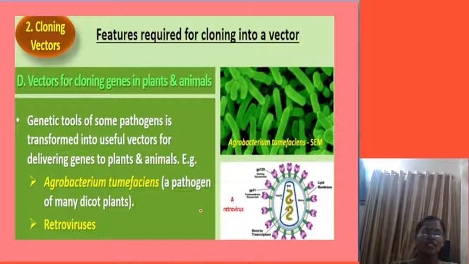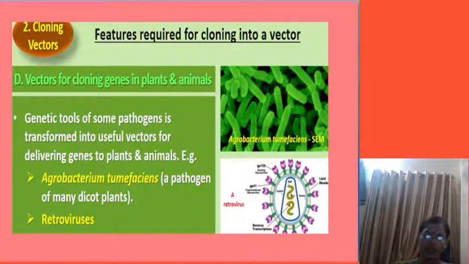Okay, so vectors for cloning genes in plants and animals. Here we are going to see that in plants, Agrobacterium tumefaciens is used as a vector in the case of plant bodies. In animals, retroviruses are used as a vector.